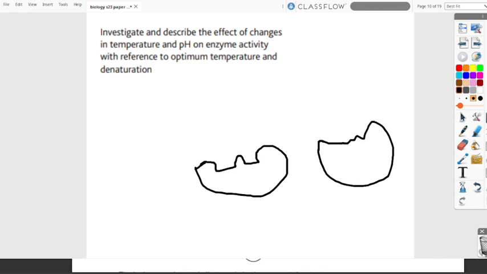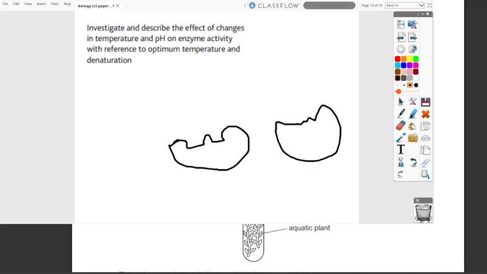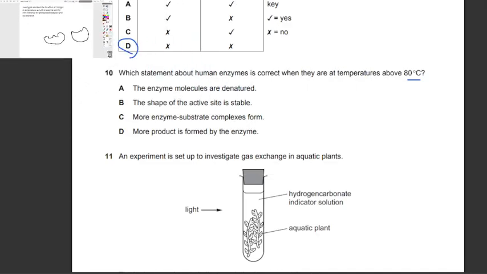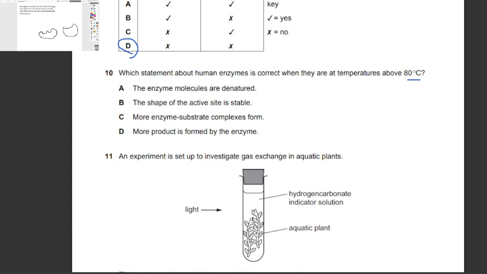So in this case, as we can see, the answer is going to be A, because 80 degrees Celsius is way above the internal temperatures of a human being. So the shape of the active site is stable.